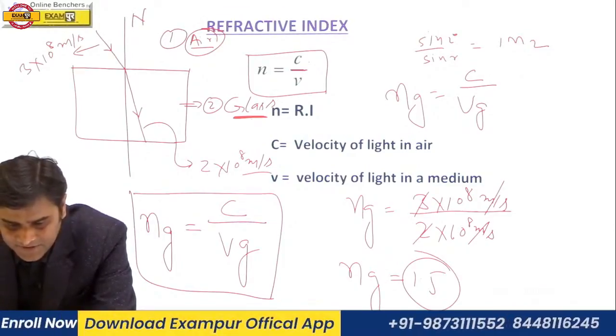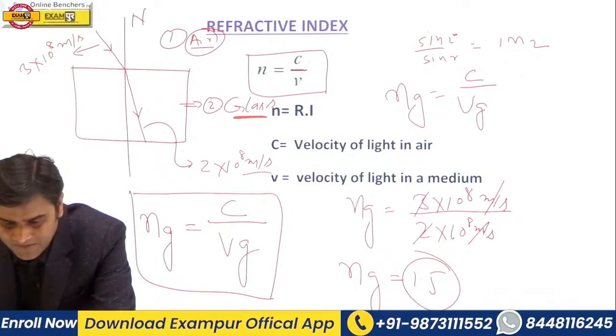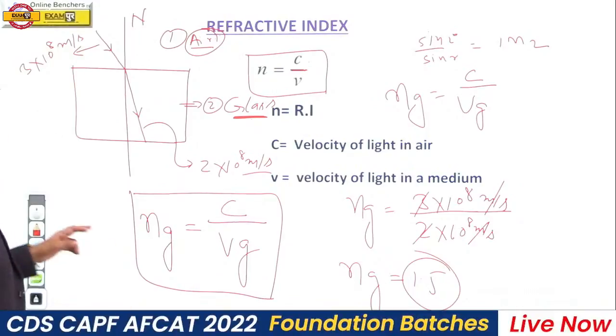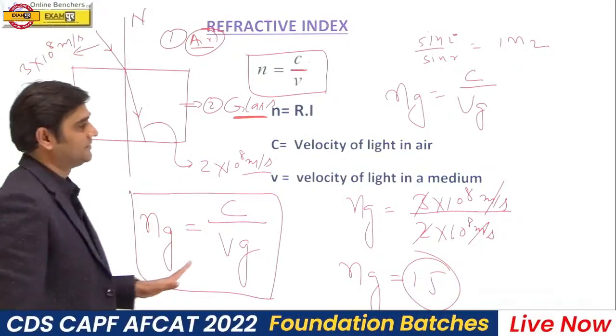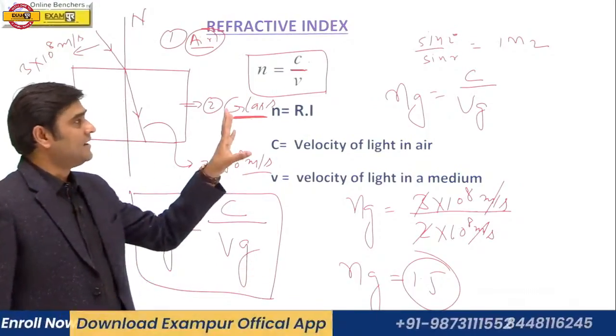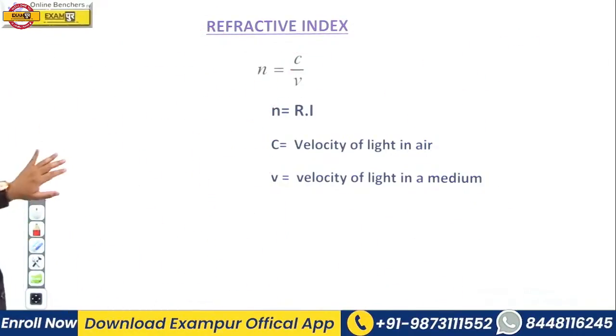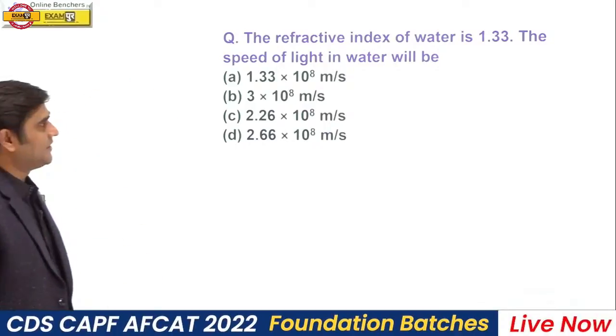Absolutely right. Speed of light in vacuum upon speed of light in a medium will give you the refractive index of that medium. Is it clear or not? So please remember this formula. Now, please try to answer this question.